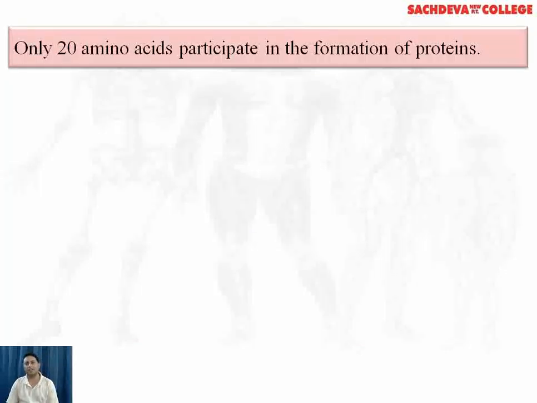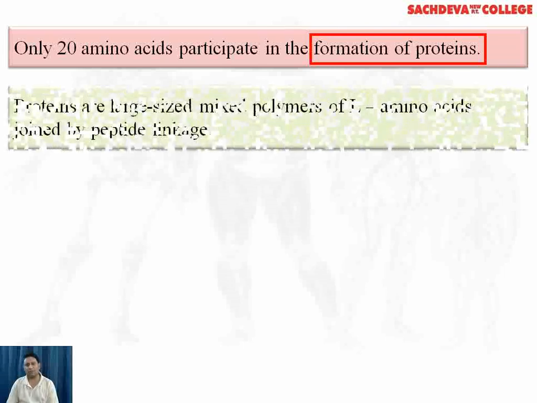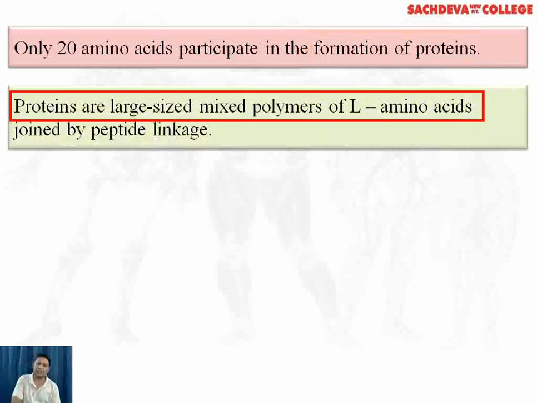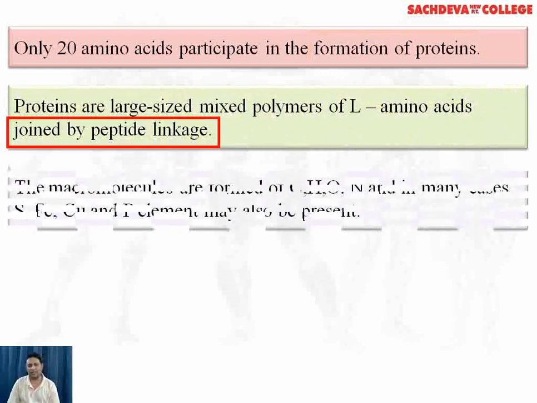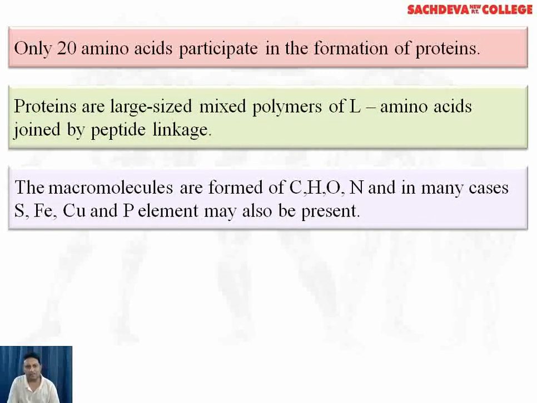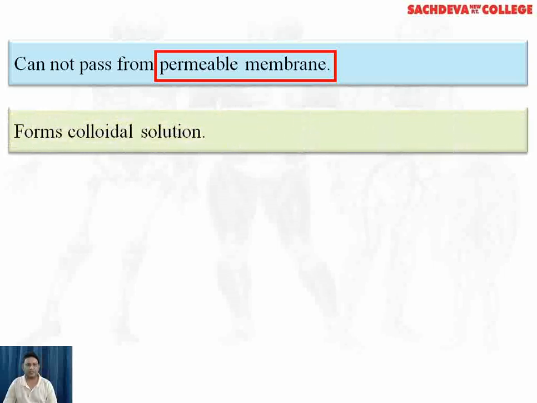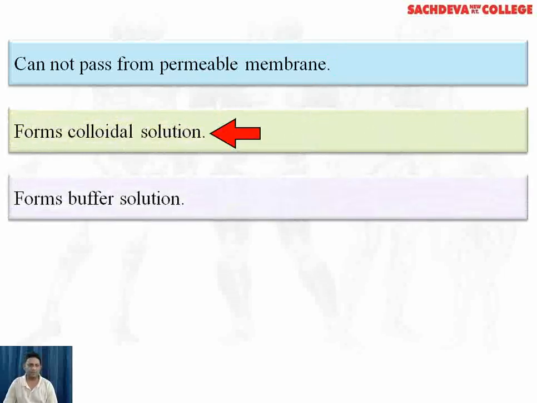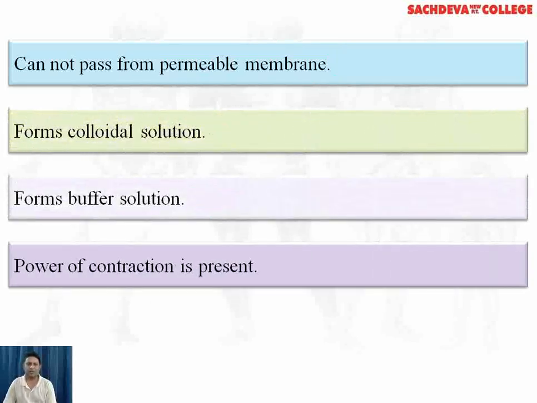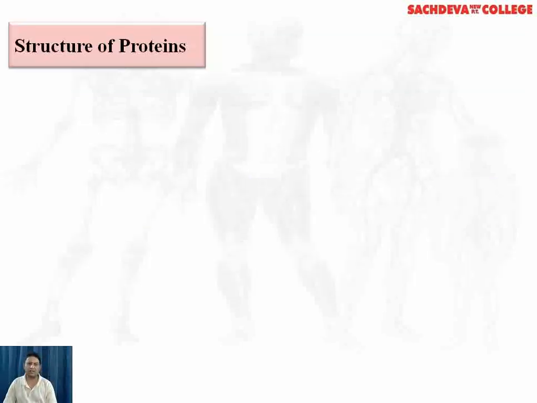Only 20 amino acids participate in the formation of proteins. Proteins are large-sized mixed polymers of L amino acids joined by peptide linkage. The macromolecules are formed of carbon, hydrogen, oxygen and nitrogen, and in many cases sulfur, iron, copper and phosphorus may also be present. They cannot pass through a permeable membrane, form colloidal solution, form buffer solution, and power of contraction is present.